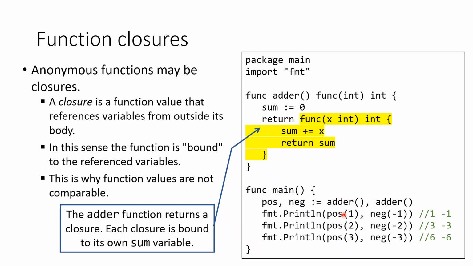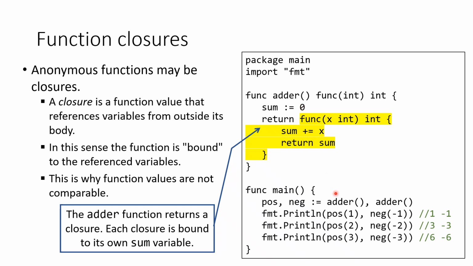And as you can see, when we call pos of 1, it adds 1 to the sum variable of pos, modifying that sum variable from 0 to 1. But the sum variable of neg is still 0.